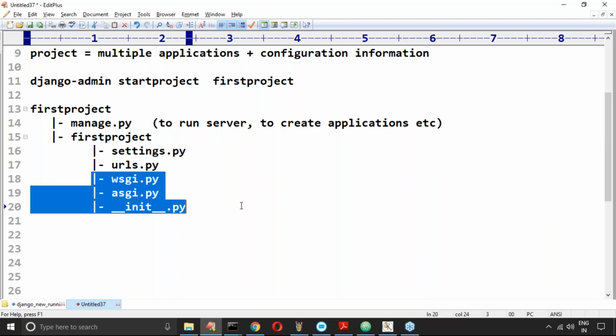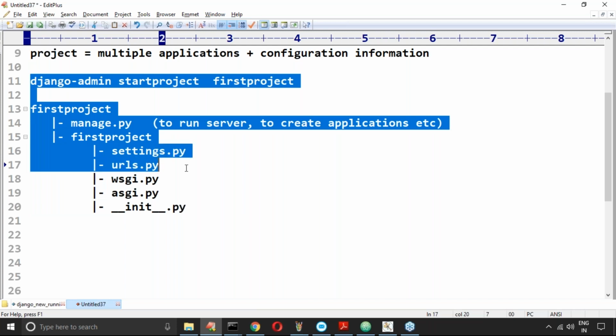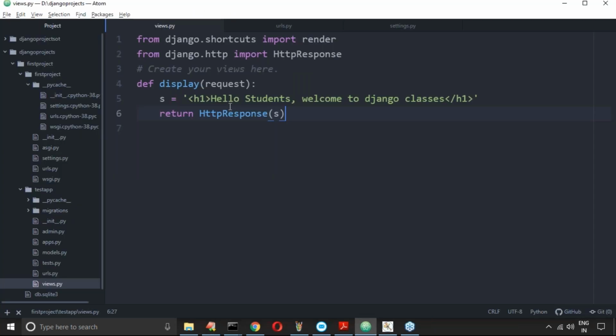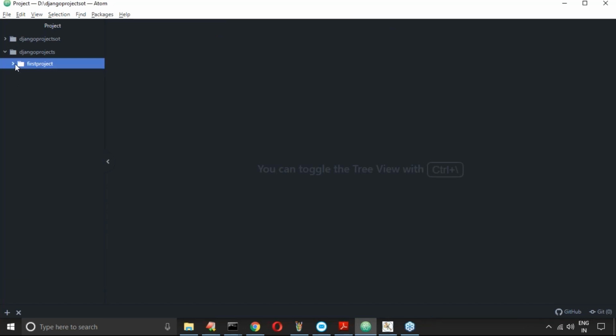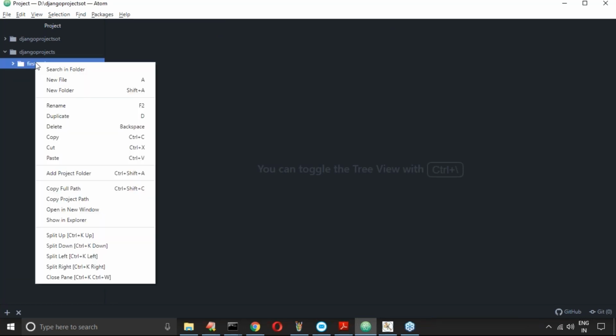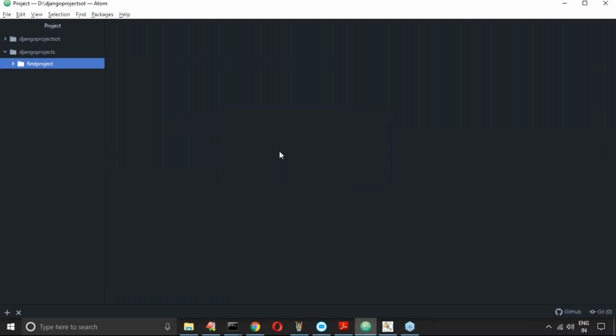But make sure these two things, settings.py and urls.py, are compulsory for you people to be aware of. So everyone is now in the position to understand how to start a project. Clear for you people, right? Respond. Is any explanation required about this? Now my requirement is, let me delete this one. Move to trash. Now this project is gone by default.